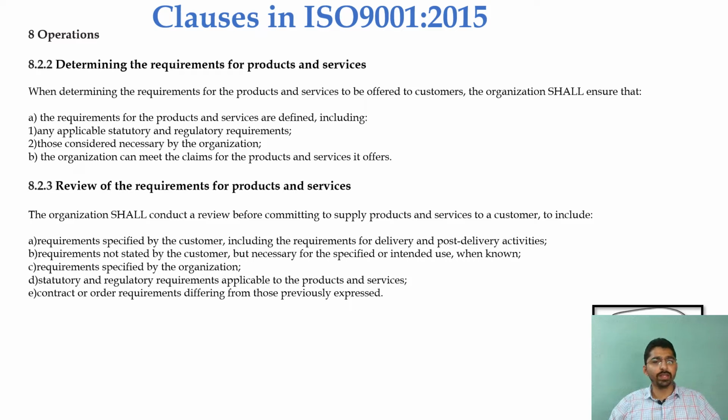8.2.3 Review of the requirements for products and services. The organization shall conduct a review before committing to supply the products and services to a customer. It includes 5 subpoints. Requirements specified by the customer, including the requirements for delivery activities, are met. Requirements not stated by the customer but necessary for the specified or intended use, when known, should be met. Requirements specified by the organization. Statutory and regulatory requirements applicable to the products and services. The contract or order requirements differing from those previously expressed.